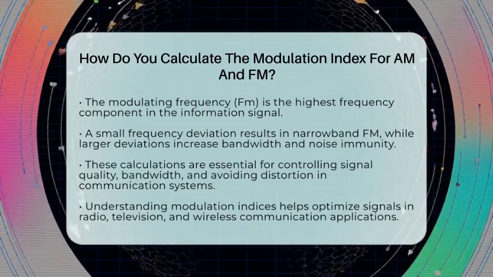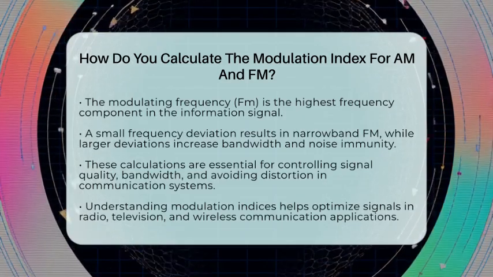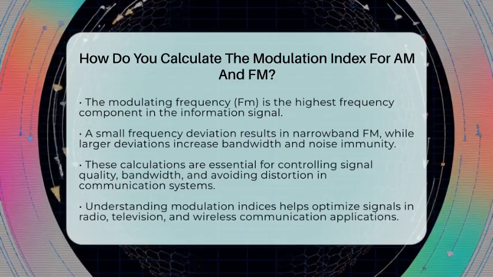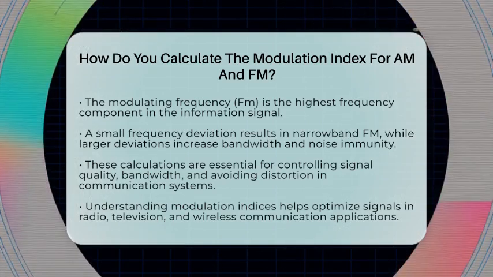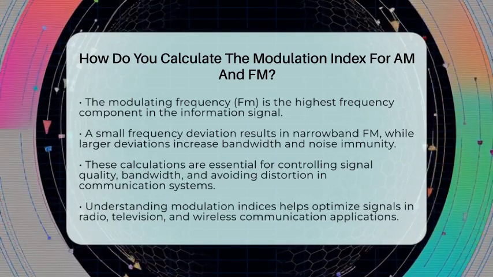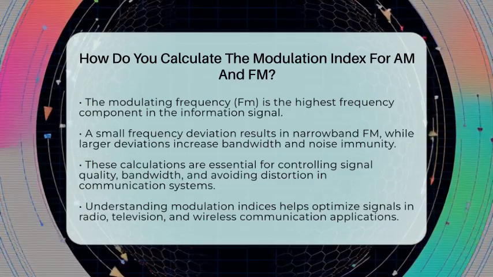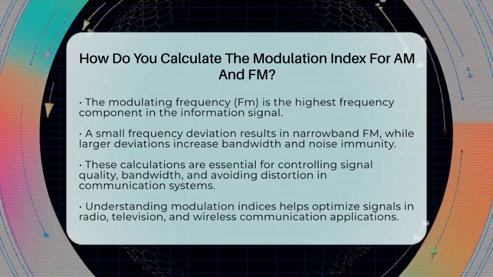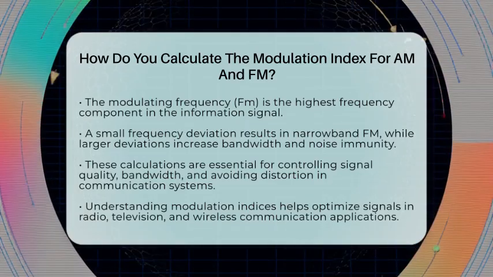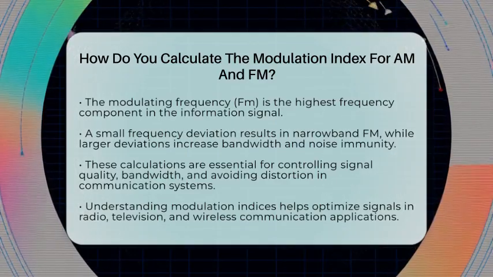In summary, for amplitude modulation, the modulation index is the ratio of the peak modulating amplitude to the peak carrier amplitude. For frequency modulation, it is the ratio of the peak frequency deviation to the modulating frequency. These calculations help engineers control signal quality, avoid distortion, and optimize bandwidth. Whether you're working on radio, television, or wireless communication, understanding these indices is key to making sure your signals are clear and effective.